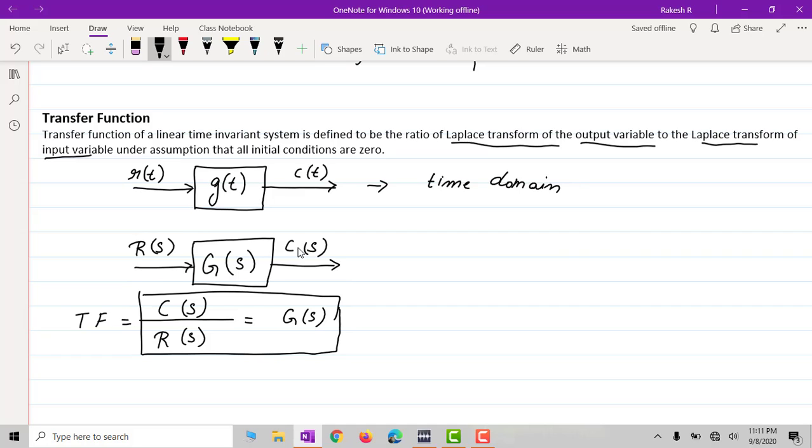But for this we have the condition that all initial conditions should be 0. It should not start from any point, it should be 0 here.